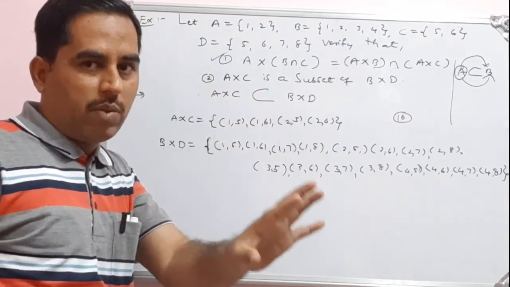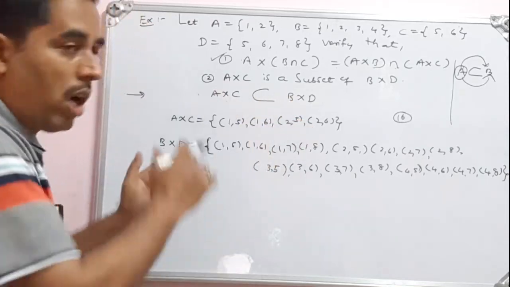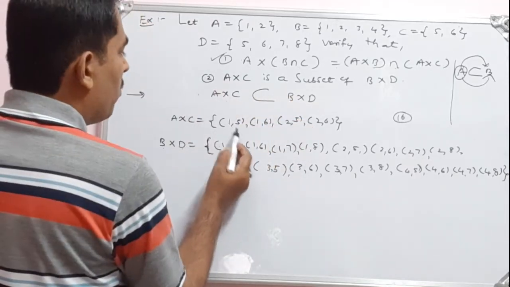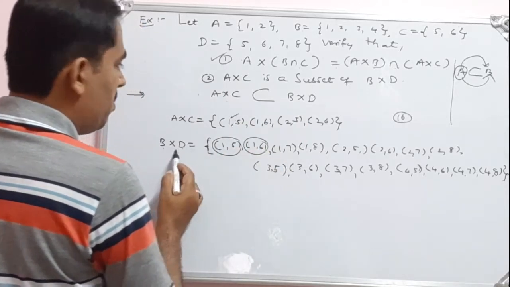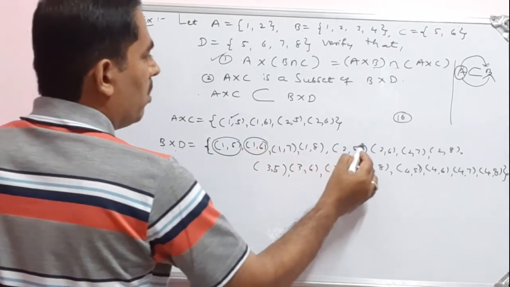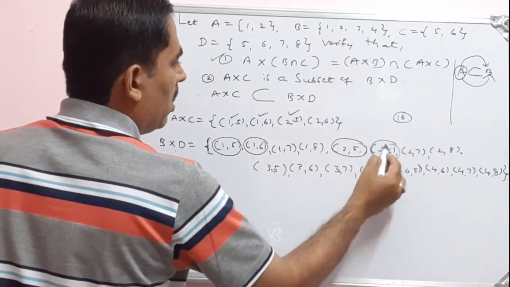Okay, so let's check whether all the ordered pairs of A cross C are present in B cross D or not. See 1 5, it is present here. Then 1 6, it is present in B cross D. Then 2 5, it is present, and 2 6 as well.